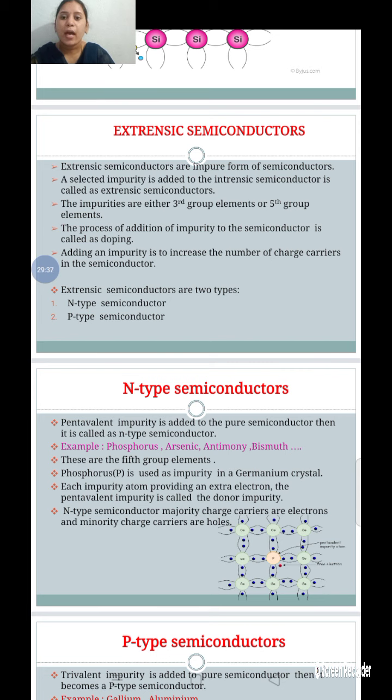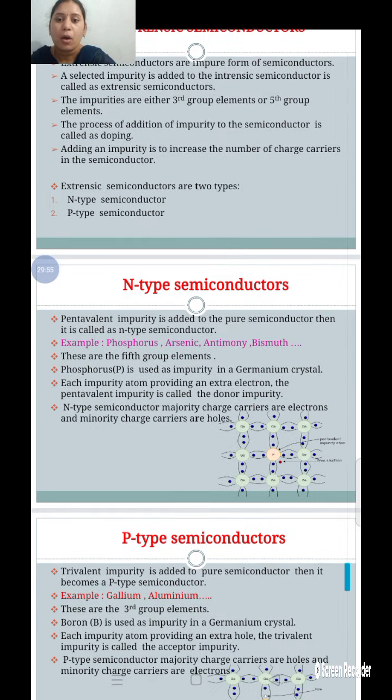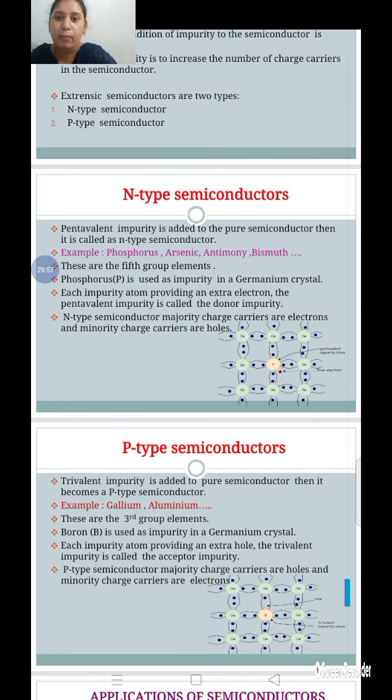Again, we are adding the impurities. These extrinsic semiconductors are classified into two types. What are they? N-type semiconductors and P-type semiconductors. Let us discuss N-type semiconductors.